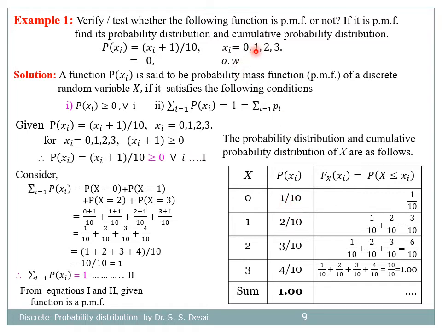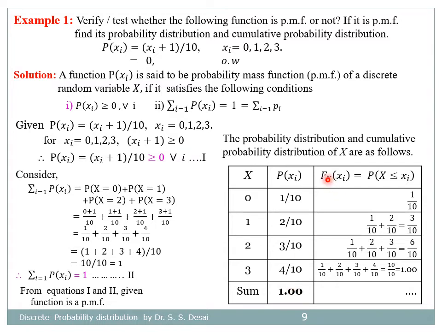Similarly, by substituting x equal to 1, 2 and 3, we have P1 equal to (1 plus 1), 2 divided by 10, P2 equal to (2 plus 1), 3 divided by 10, and P3, the probability that x is equal to 3, is equal to (3 plus 1), that is 4, divided by 10, where the sum of these probabilities is 1. So a table with these two columns is called the probability distribution of random variable x.